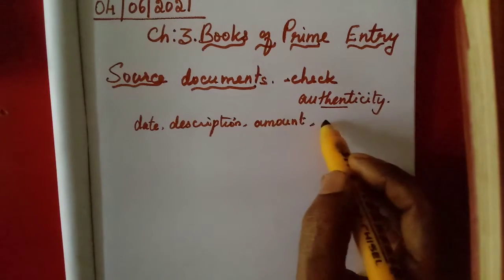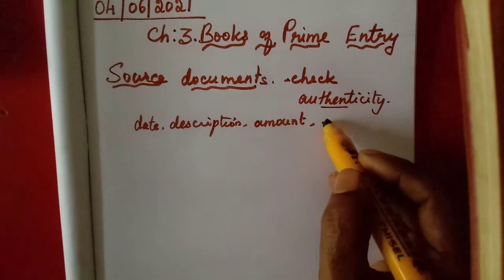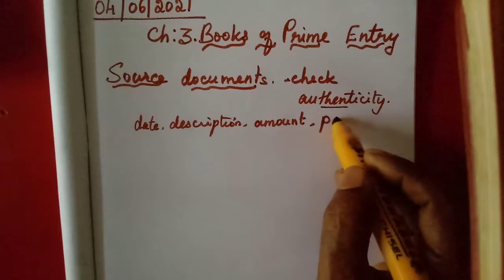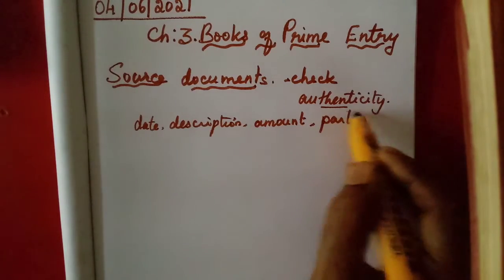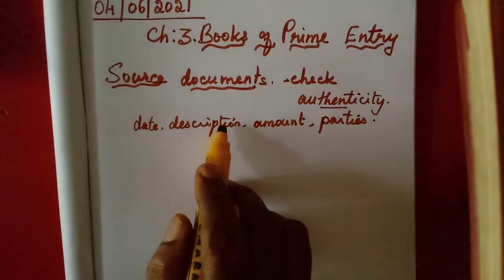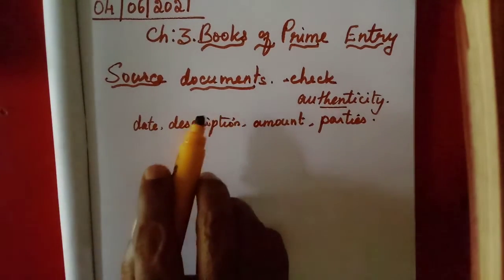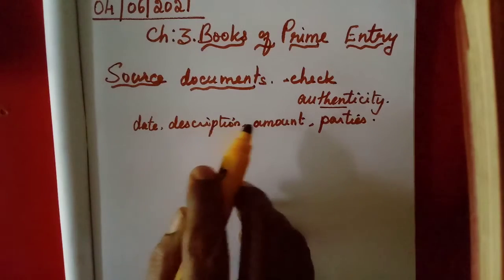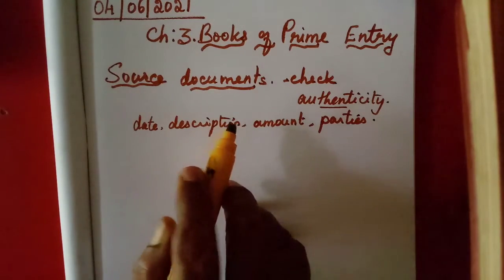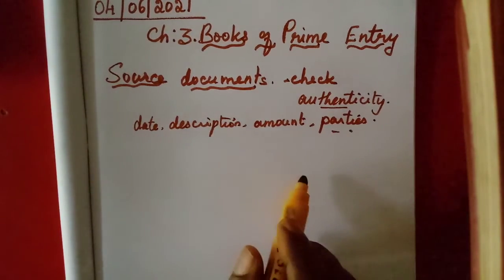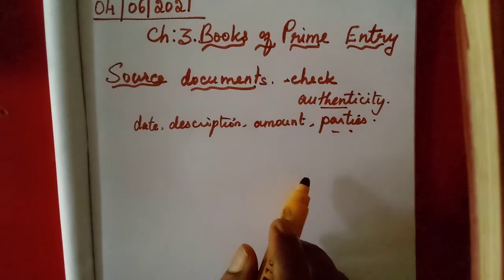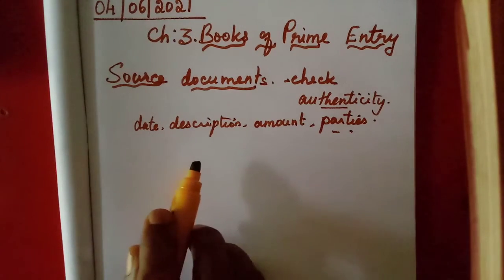Then both the parties will be there, the buyer as well as the seller, because if we issue a cash memo, the company's name and address will be printed, and to whom it is issued, that person's name also will be there.